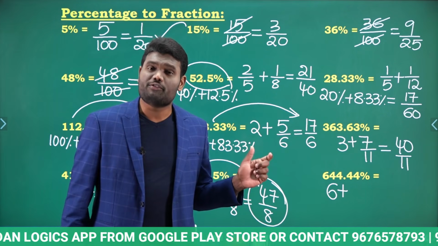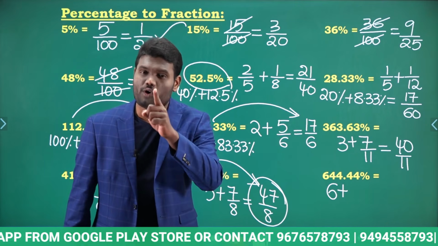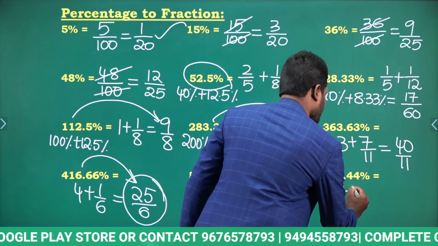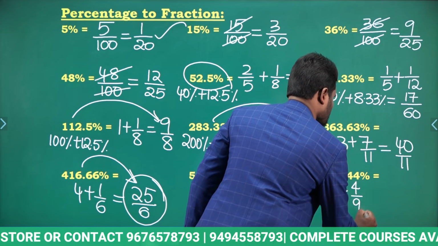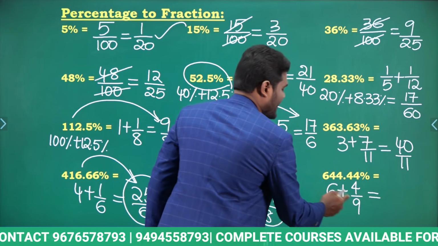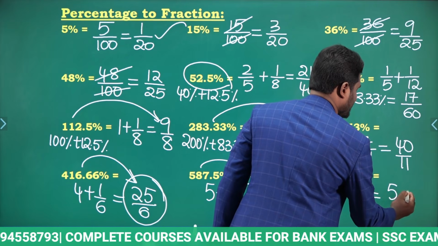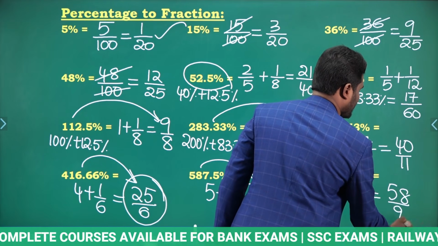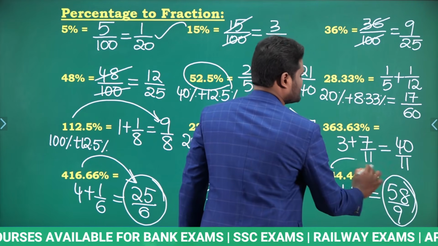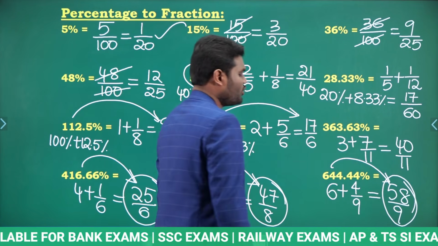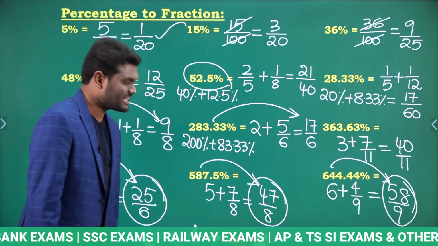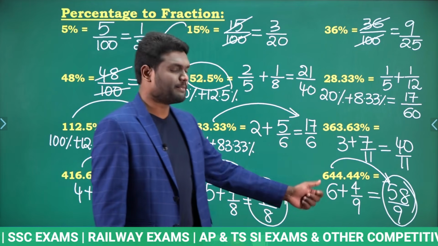Now 44.44% is 4 by 9. So when you add these numbers, 9 times 6 is 54, 54 plus 4 is 58. So 58 by 9, which means 644.44% in terms of fraction is nothing but 58 by 9.